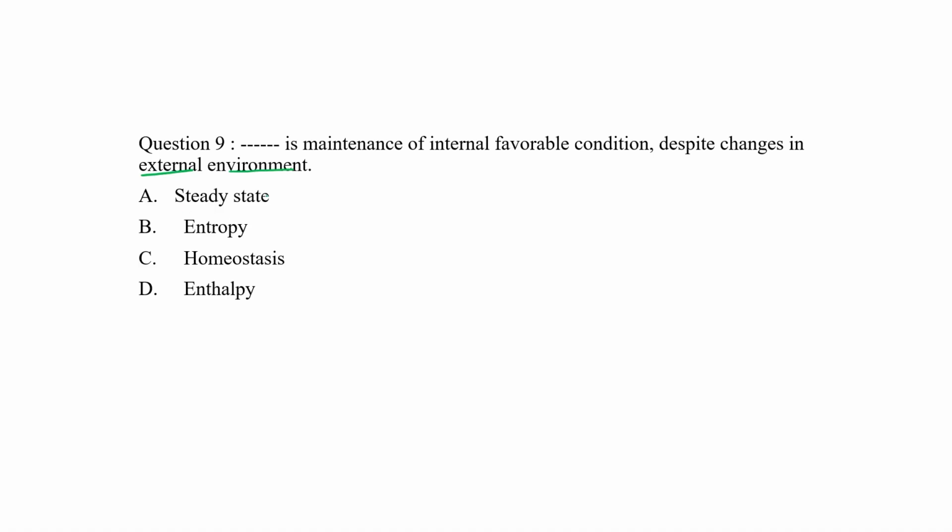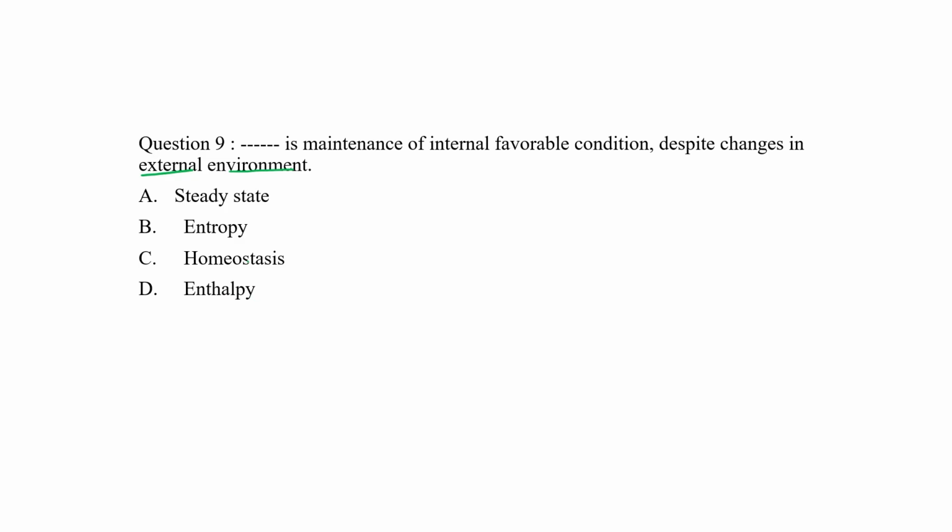That is steady state, entropy, homeostasis, or enthalpy. The cellular environment of a particular cell, of organs, of our whole system has been maintained because of the presence of something out of these 4. Steady state, what is the correct term for that? Entropy, homeostasis, or enthalpy?